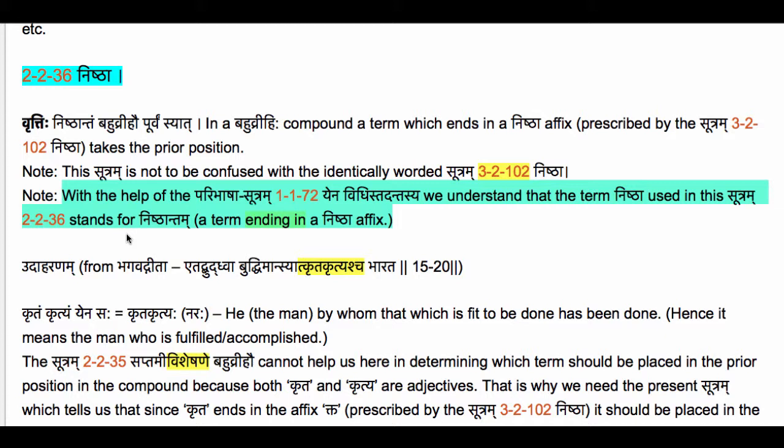This is quite obvious because in the current context we are talking about terms which are members of a bahuvrihi compound, and a Nishtha affix on its own cannot be an entire member of a bahuvrihi compound. So it's quite clear that Nishtha as used in this sutram stands for Nishthantam, that term which ends in a Nishtha affix.